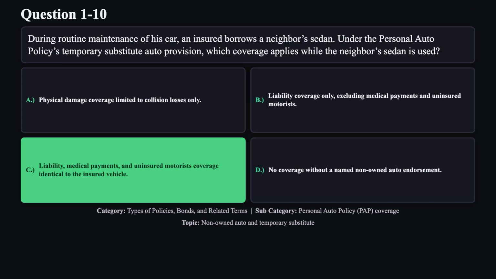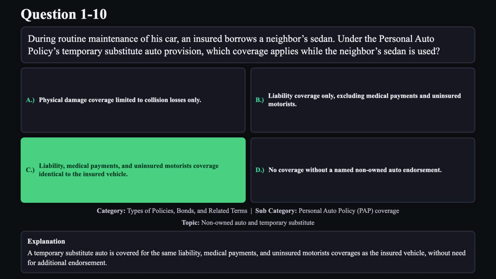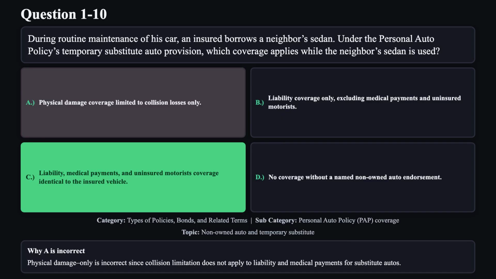The correct answer is C. A temporary substitute auto is covered for the same liability, medical payments, and uninsured motorist coverages as the insured vehicle, without need for additional endorsement. Reason A is not correct. Physical damage only is incorrect, since collision limitation does not apply to liability and medical payments for substitute autos.